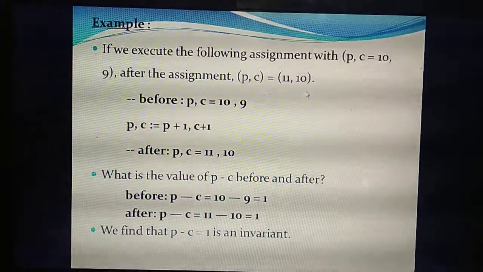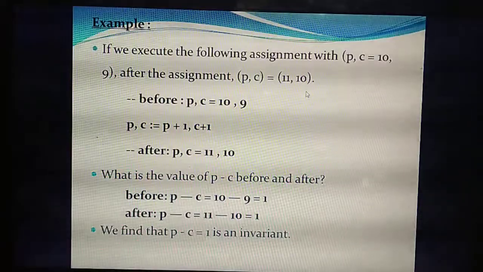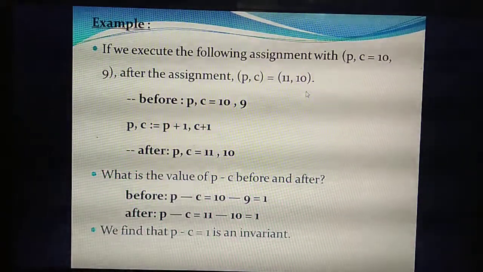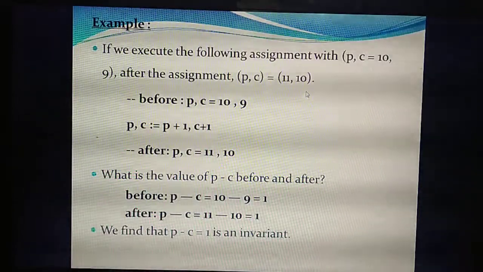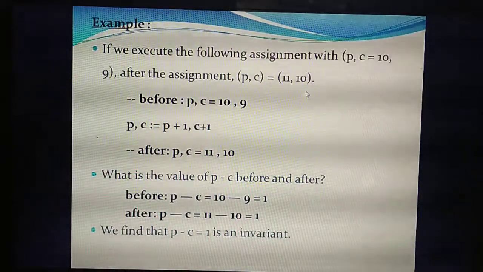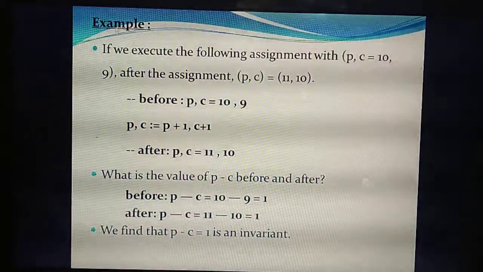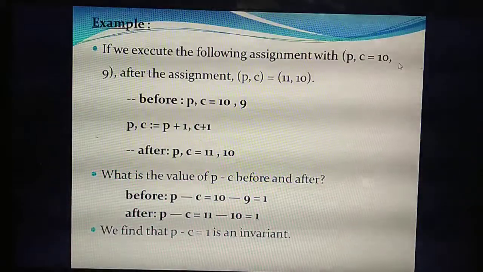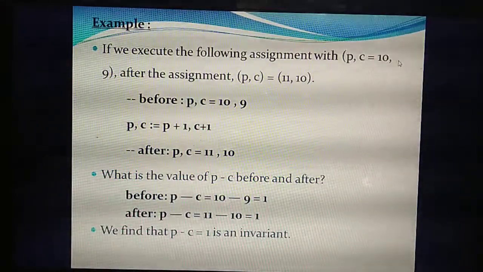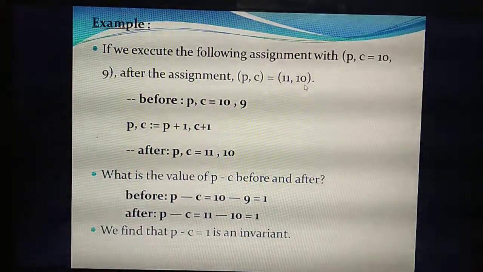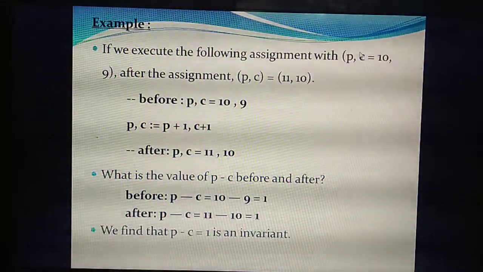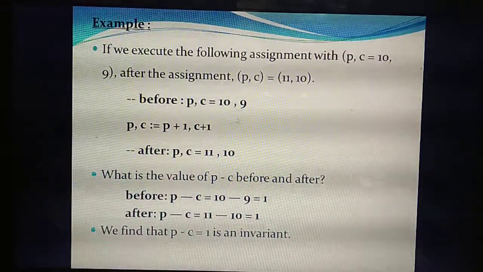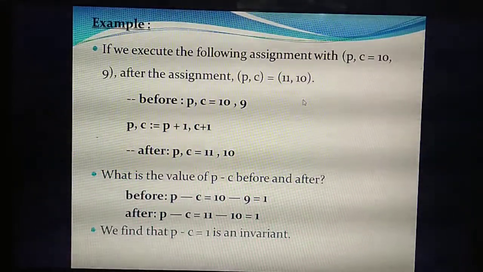Understand? The question itself gives it. Before the assignment, the value of P and C is 10 comma 9. After the assignment, the value needs to be, sorry, 11 comma 10. So if you need to get 11 comma 10, you need to add to the first value, 10 plus 1. Next, the same value you need to, sorry, not minus, add only. 10 plus 1 as well as 9 plus 1 gives 11 comma 10.